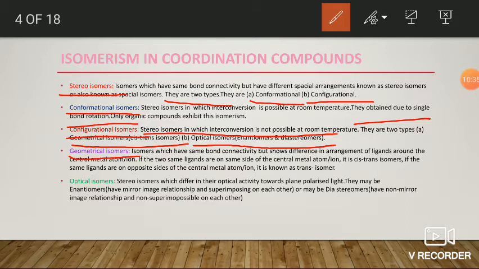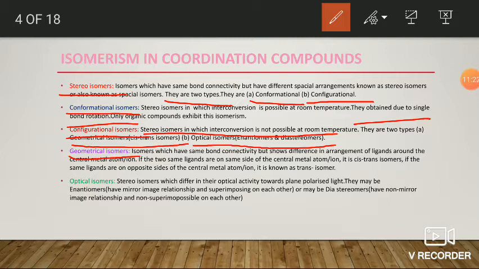But in inorganic or coordination chemistry, geometrical isomerism is where two isomers have the same chemical formula but show a difference in the arrangement of groups or ligands around the central metal atom or ion. Those are called geometrical isomers.